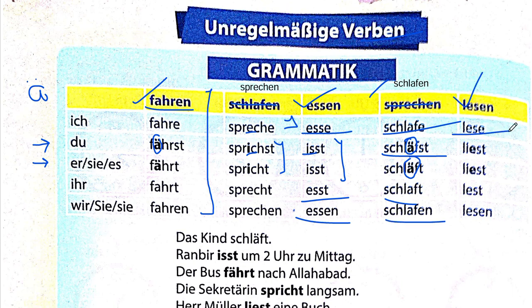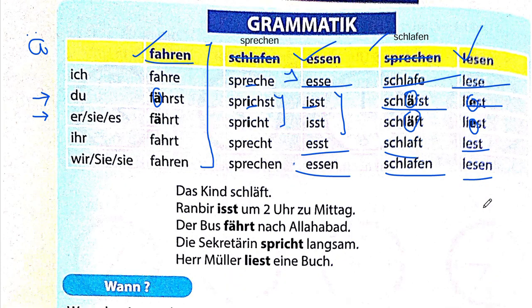Lesen is to read. Ich lese. Du liest. Du liest. That means you read. So IE is coming here. The next is the same, liest and lesen. You'll have to learn this, and yeah. So we'll be beginning from here with the examples in the next part. So go ahead and watch that.